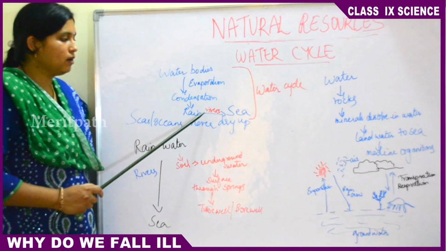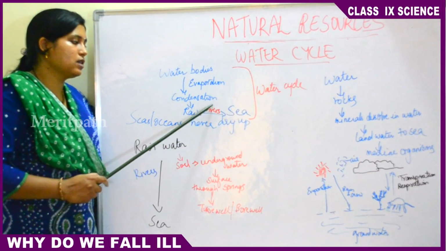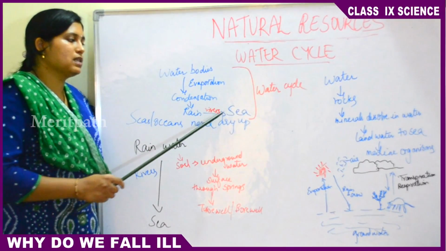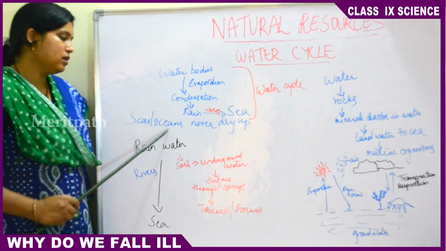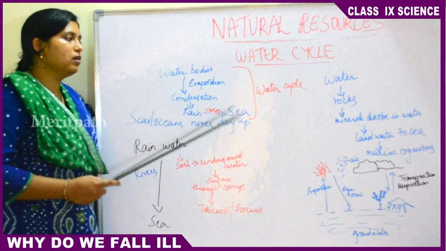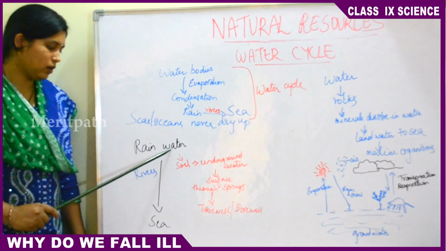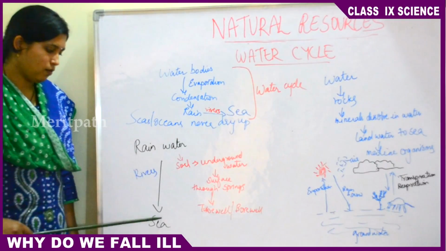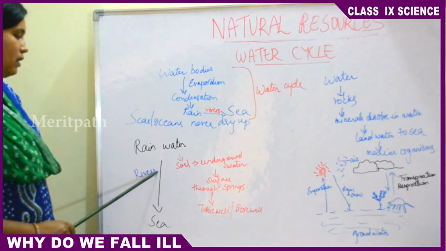So this rainwater goes and mixes up into the sea water via the rivers. But we see seas or oceans never dry up in the process of evaporation. So when this rainwater goes to the sea, what happens? Not all the rainwater goes and mixes into the sea via the rivers.